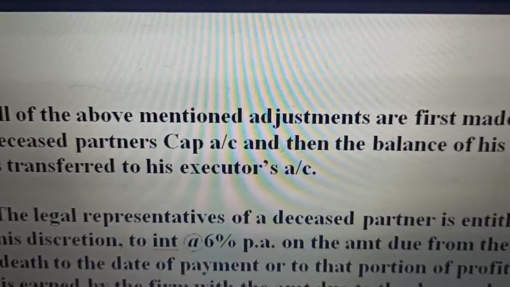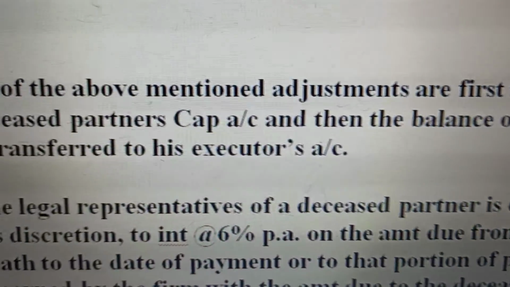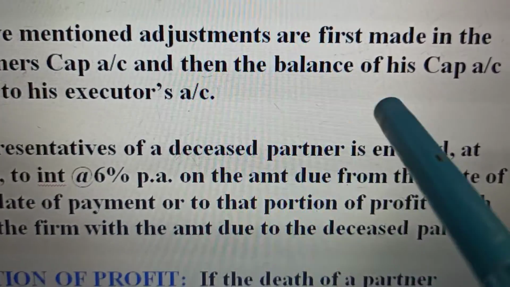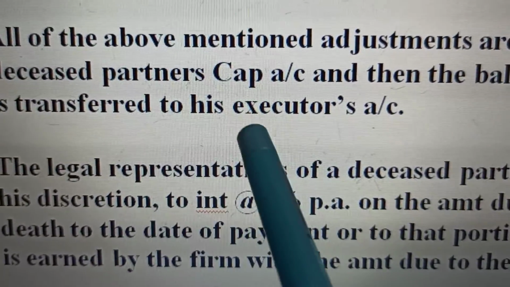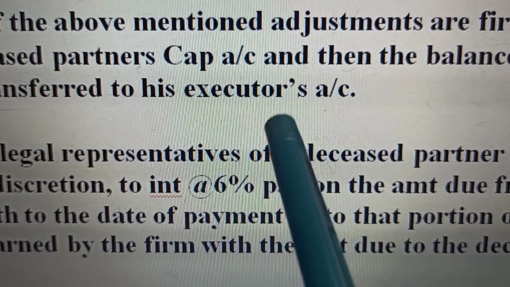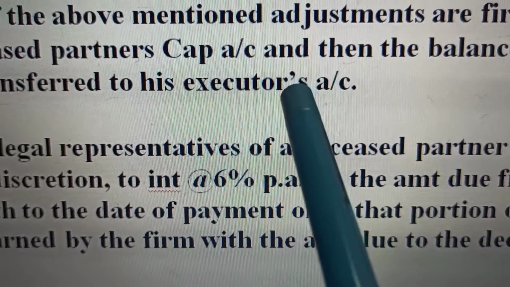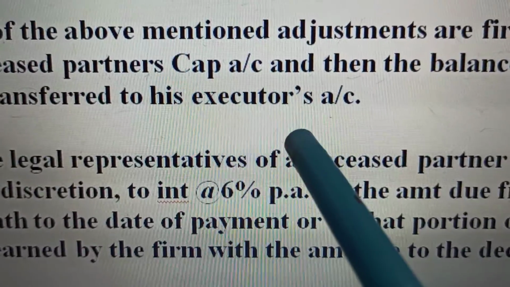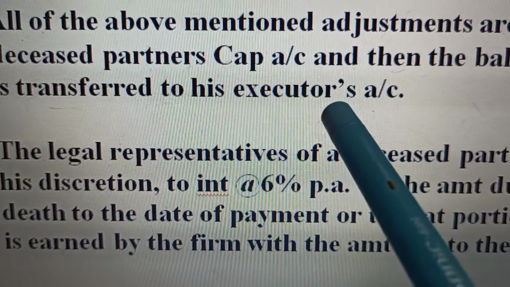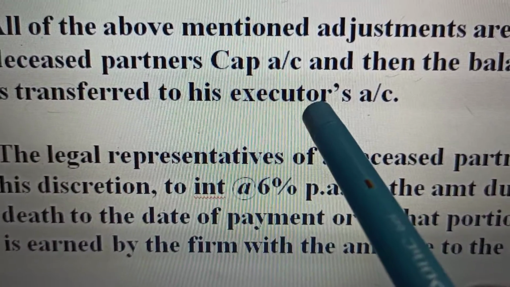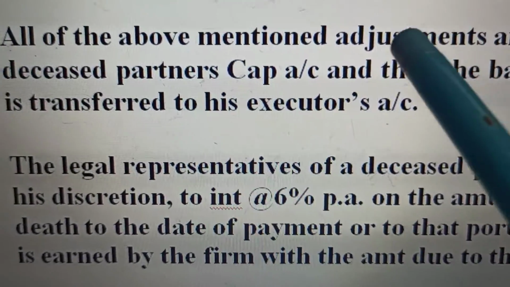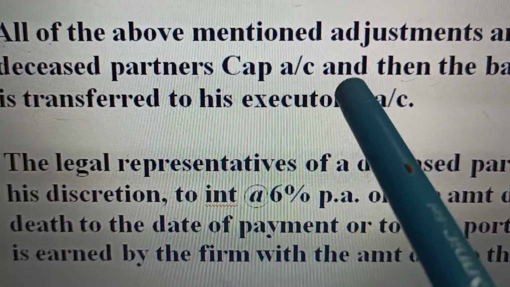So all of the above adjustments are first made in the partner's capital account, and then the balance of his capital account is transferred to the executor's account. Who is the executor? Executor is the legal representative of the deceased partner. The partner dies. Till the partner is alive, we make a capital account and debit and credit all the expenses, all the things that are due to be given to him are credited to him, and in case of any losses, those losses are debited to him.